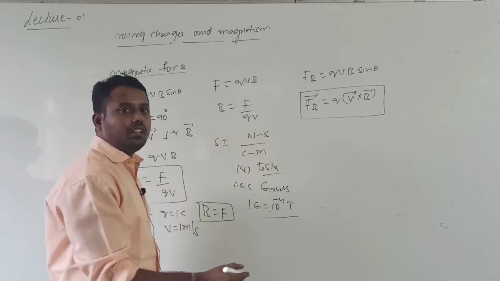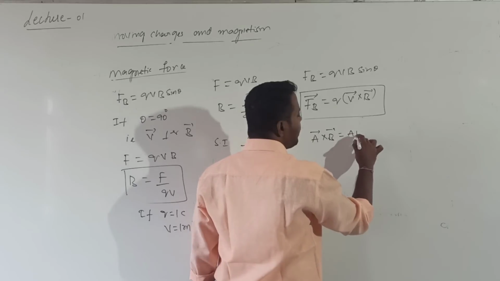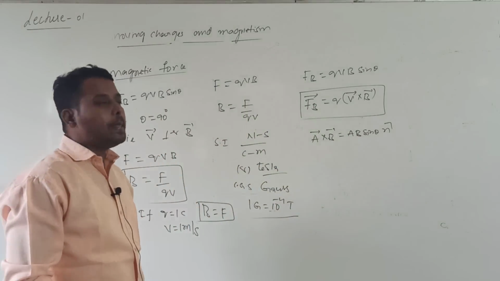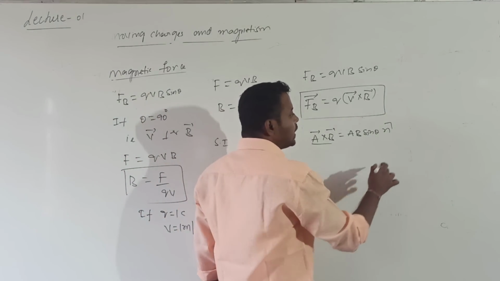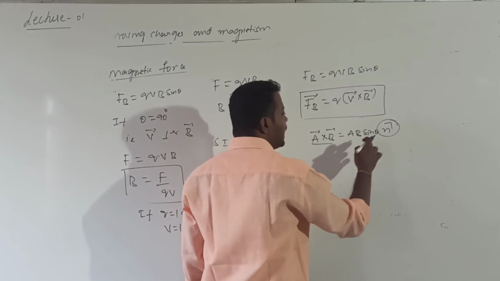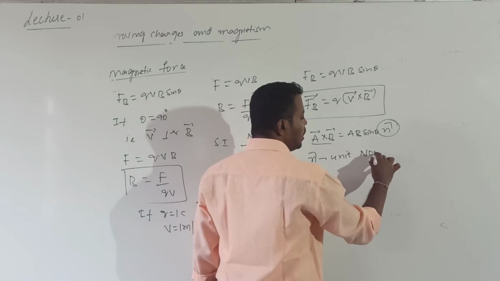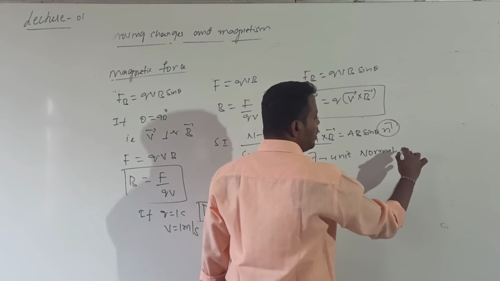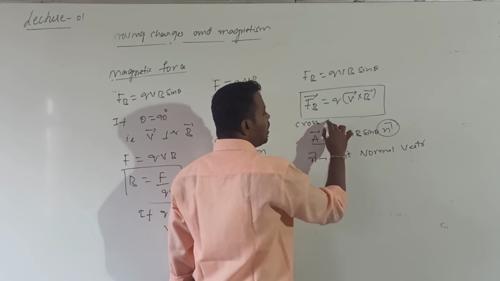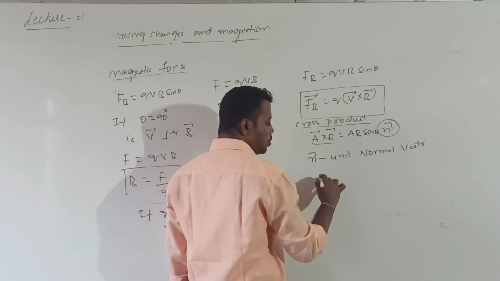What is the vector cross product? You know that now. In vectors we studied A bar cross B bar is equal to AB sin theta into n cap. AB sin theta is the magnitude of A bar cross B bar. The direction of A bar cross B bar is given by n cap. Can you remember the direction of n cap? n cap is called the unit normal vector. The direction of the cross product of vectors is given by the right hand screw rule.